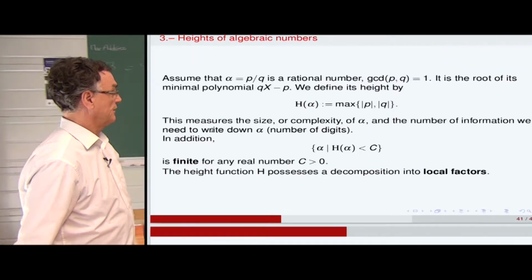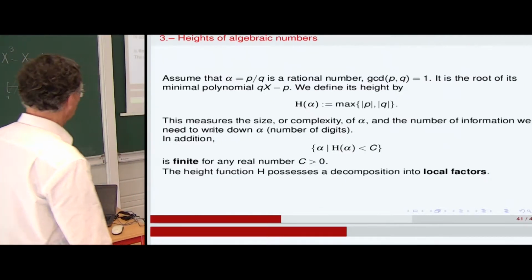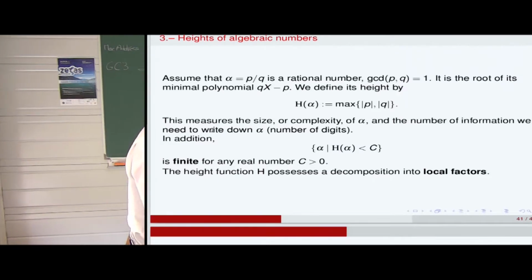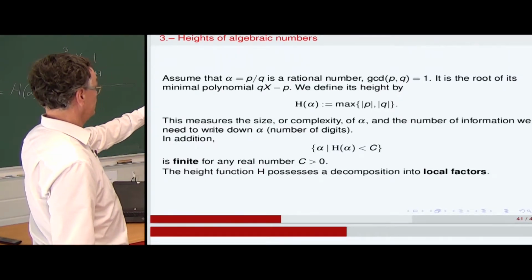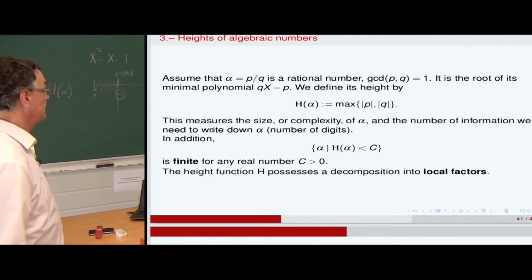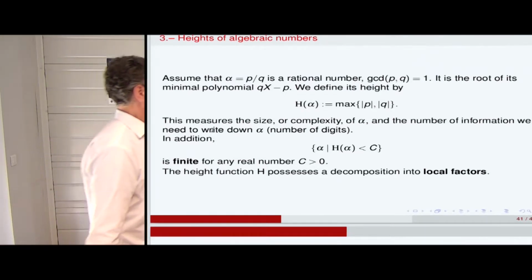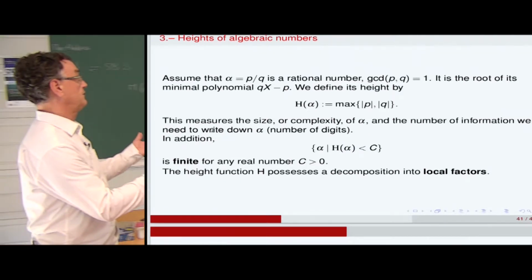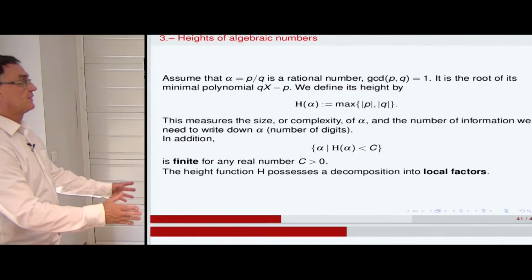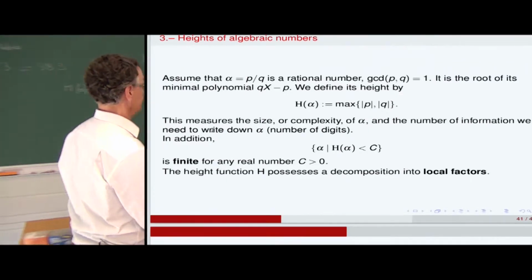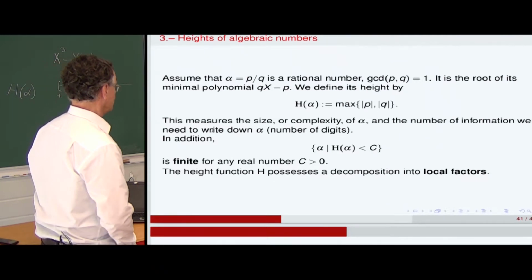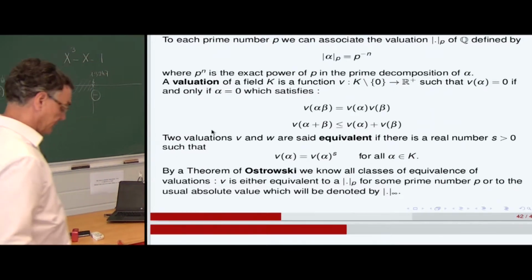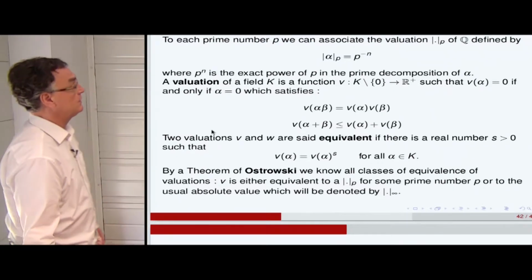So we have, by a general theorem, that the collection of alpha for which the height is less than c is finite for any real number c. And when we go outside the field of rational numbers, we encounter the same type of theorems. The height function possesses a decomposition into local factors. So we can go this way to algebraic numbers in general.